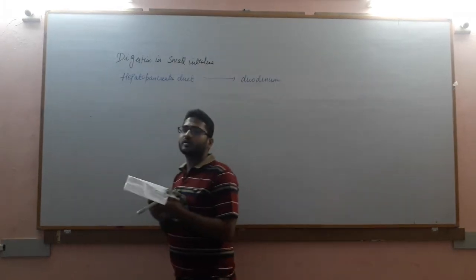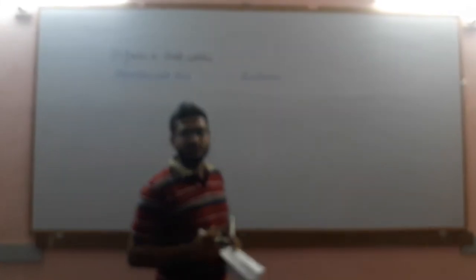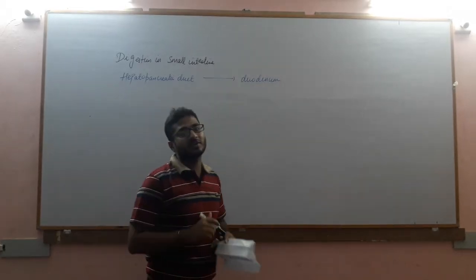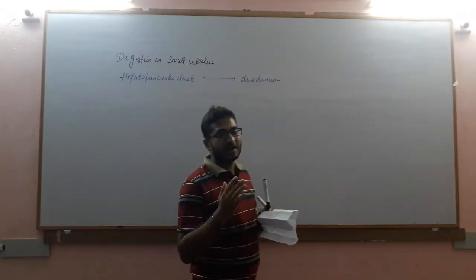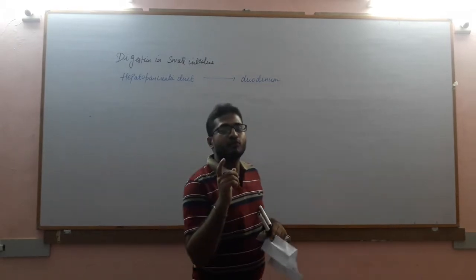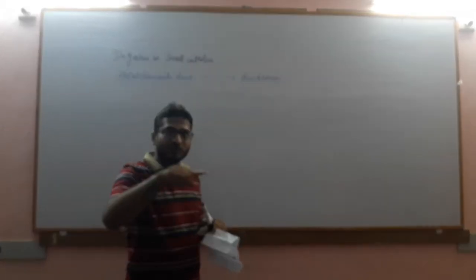Now there is one term which is used for the food which is present in the stomach. We know that churning movements take place in the stomach for the time duration in which food is in the gastric region. And we also know that the stomach secretes hydrochloric acid in large quantity. So food is mixed with hydrochloric acid through churning movement. That semi-solid acidic food is called chyme.